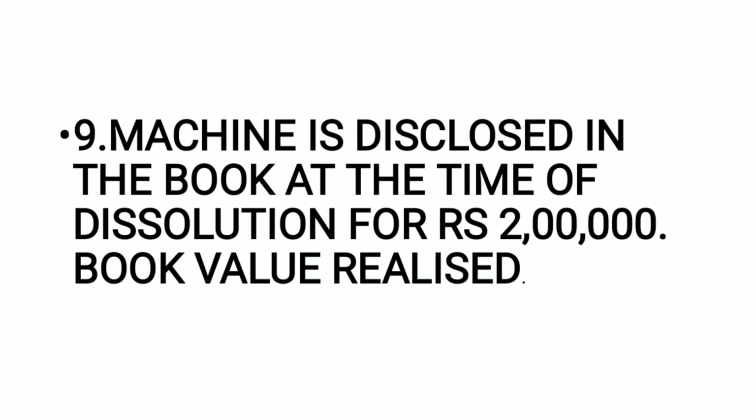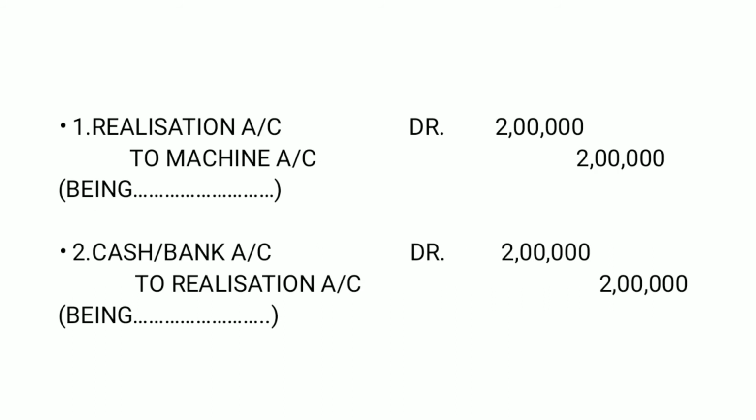will be of closing machine account. And then the journal entry for the sale of machine. The amount to be considered while writing down the closing journal entry for an asset is always the book value, which is 2 lakh rupees here. And again, book value is realized. That means the realizable value even is 2 lakh rupees. Okay. Fine then. Let us see the journal entry.